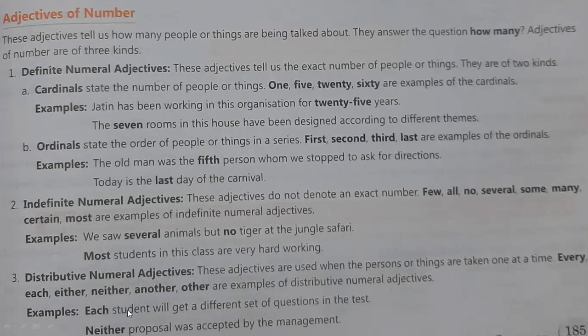Each means one by one, means personally. When you are saying one student, one means each student, like first student, second, third, fourth, fifth, each student. Okay, so each will indicate one by one, personal. Every will indicate the group. Every will indicate you from the group, okay, it will be from the group, but each will be one by one. Each student means one by one student, right? Next is, neither proposal was accepted by the management. Neither means no one, koi bhi nahi, neither.